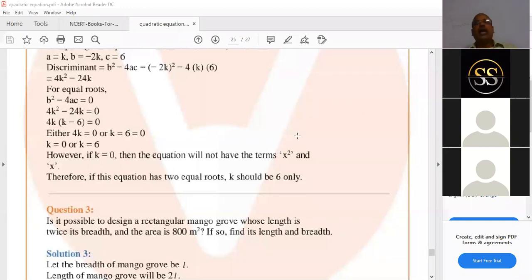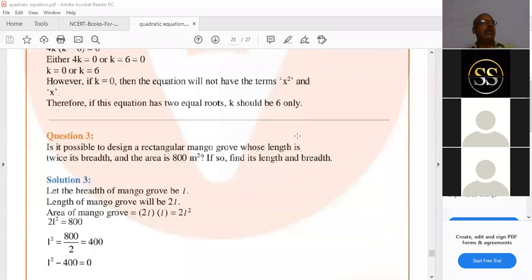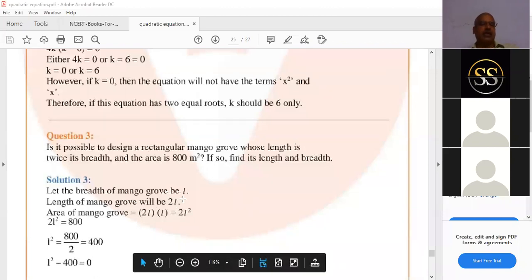Area is L into B. So length is 2x and breadth is x. Then 2x square equal to 800, x square equal to 400.